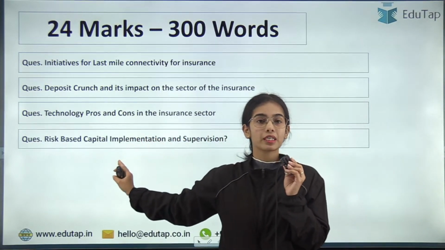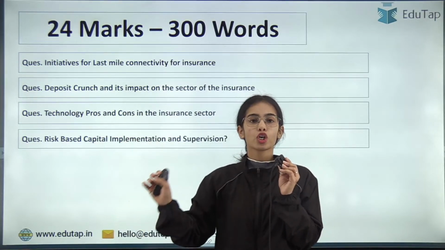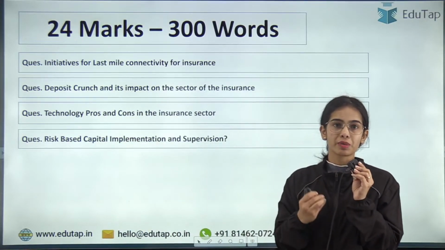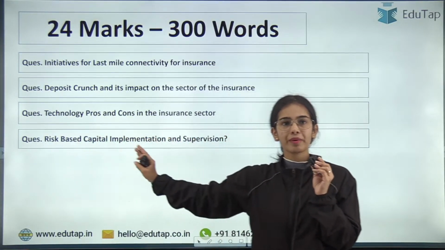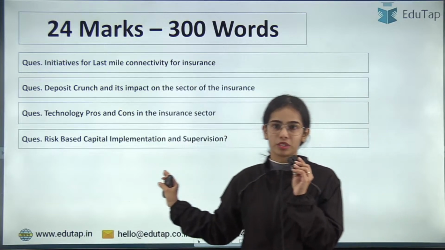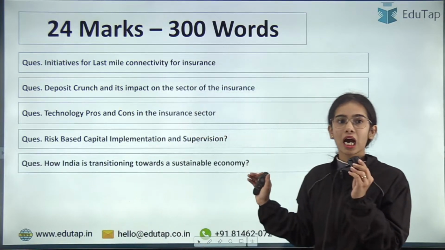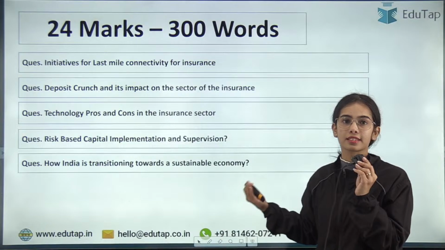So risk-based capital is part of your syllabus. So I hope you have read about the risk-based capital, and if you know about the risk-based capital, then the implementation and supervision you had to write about this. Okay. Next is how India is transitioning towards a sustainable economy.